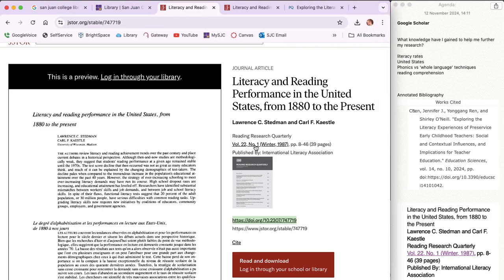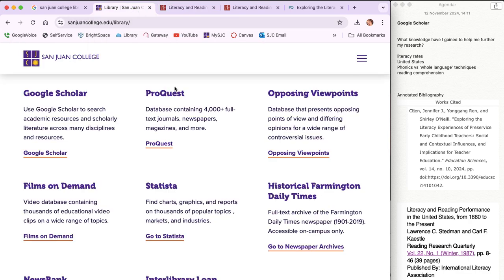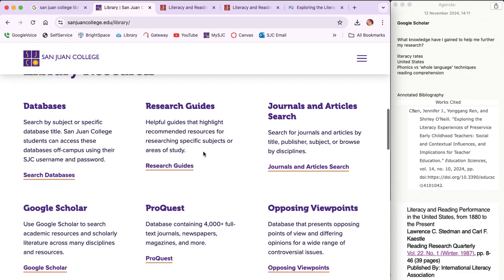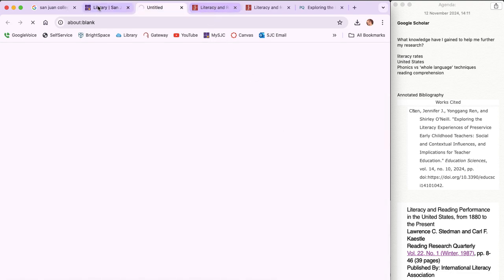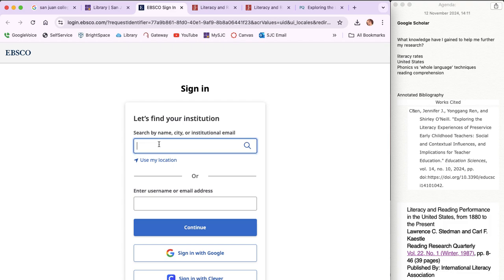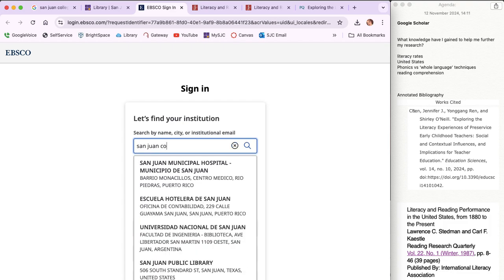So there are a couple of things I can do. I can look for the journal, I could look for the title, or I could look for one of the articles, one of the authors. One of the authors is probably going to be kind of tricky. So I'm going to start with the title and then look for the journal. So look at this, journal and article search. I had to go to a different one. And now it wants me to log in.